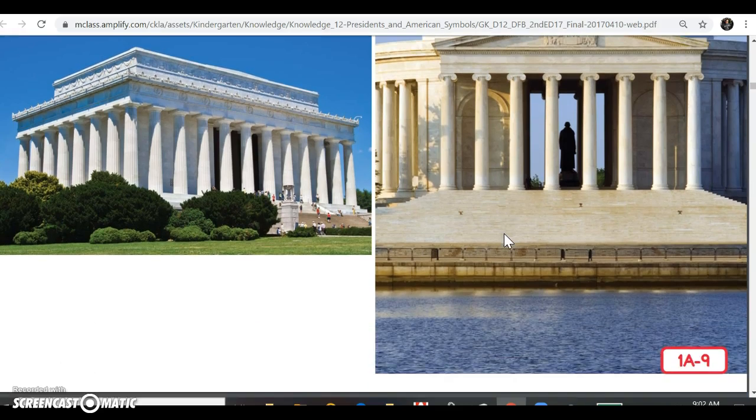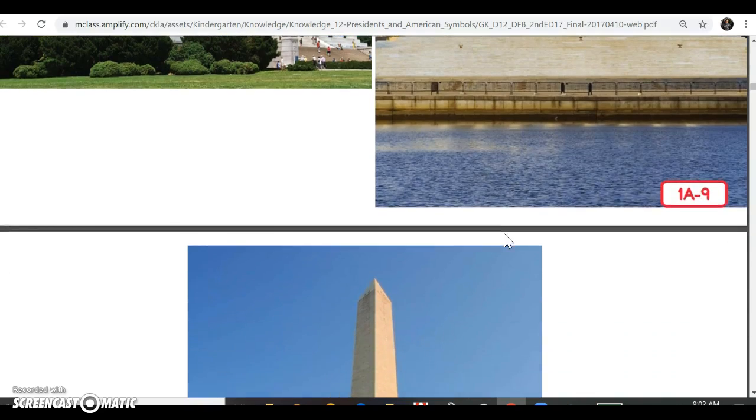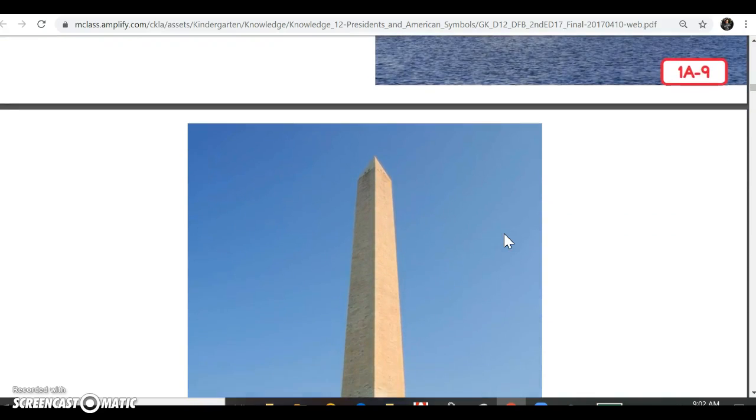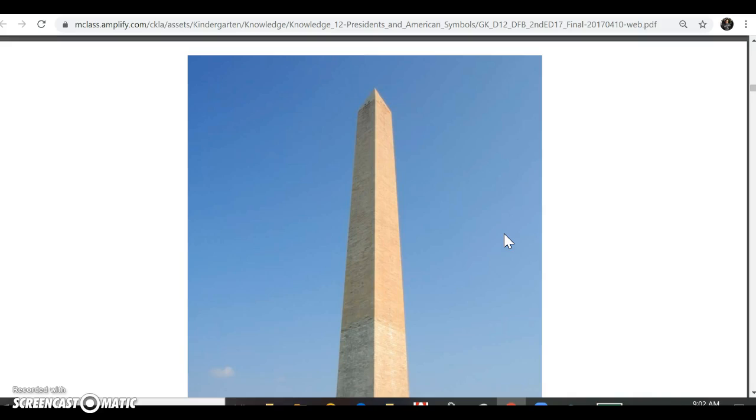The Washington Monument is one of many people's favorite monuments to visit in Washington, D.C. It is the world's tallest stone building. When you go to the top of the tower, you can see all of Washington, D.C. But you don't have to go to Washington, D.C. to appreciate our country and its leaders. Every time you say the Pledge of Allegiance or sing the national anthem, you can let everyone know that you are proud to be a part of our country.